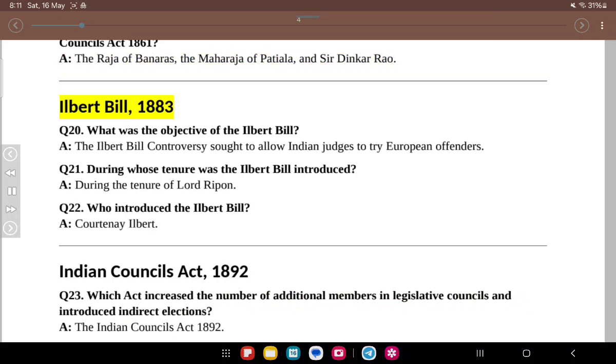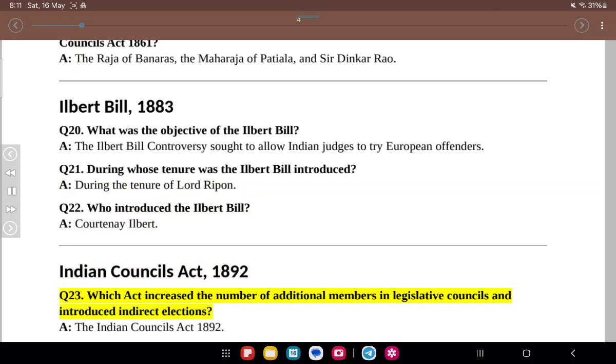Ilbert Bill, 1883. Q20. What was the objective of the Ilbert Bill? A. The Ilbert Bill controversy sought to allow Indian judges to try European offenders. Q21. During whose tenure was the Ilbert Bill introduced? A. During the tenure of Lord Ripon. Q22. Who introduced the Ilbert Bill? A. Courtney Ilbert.